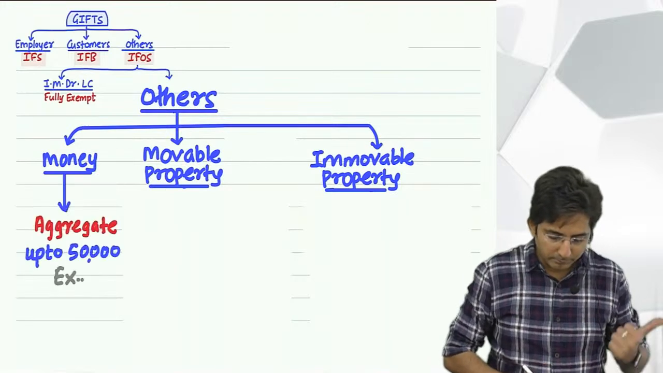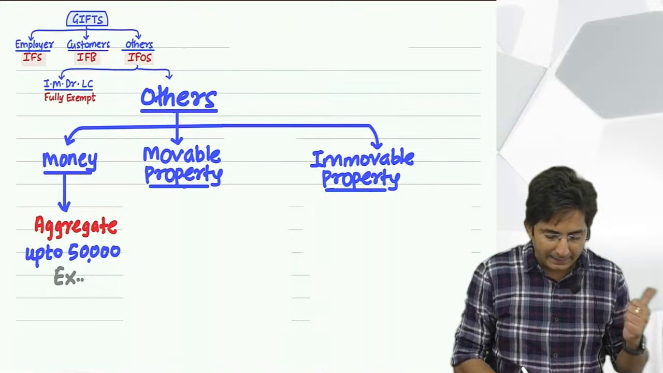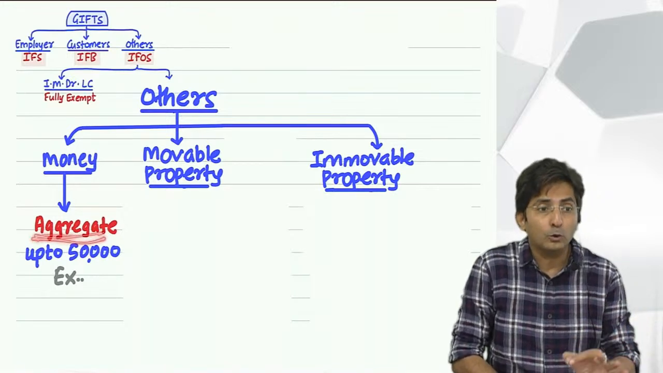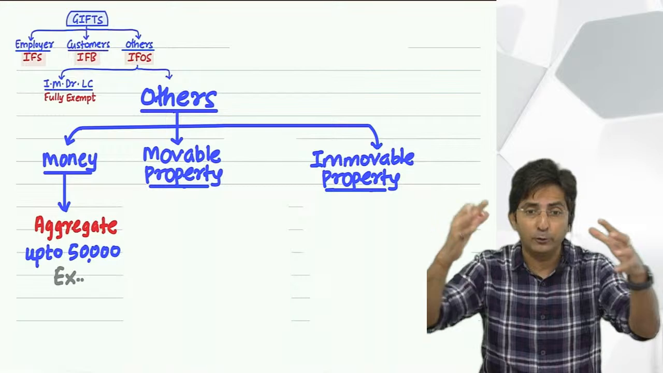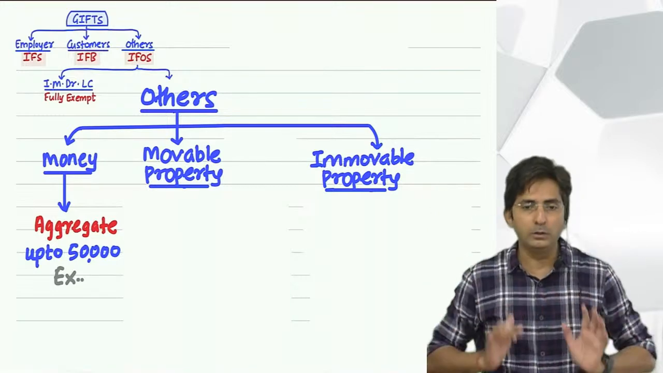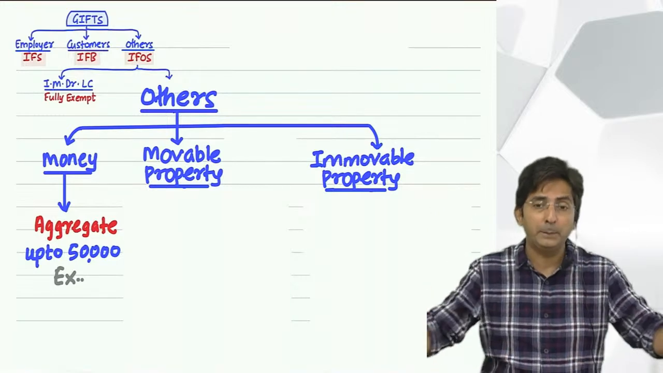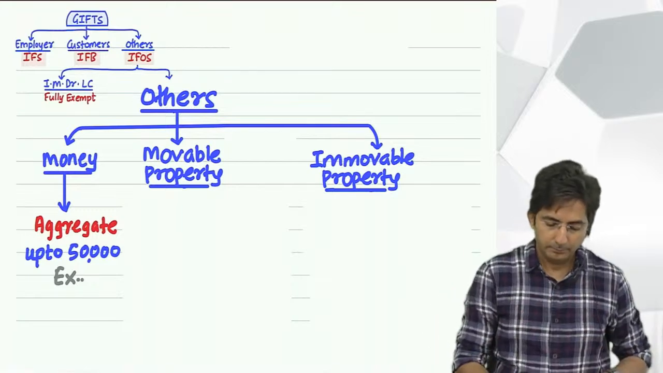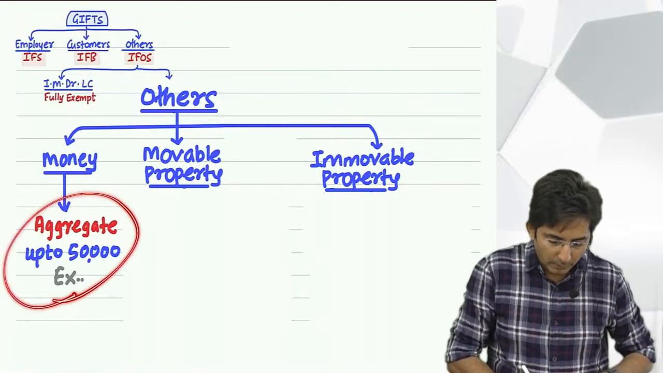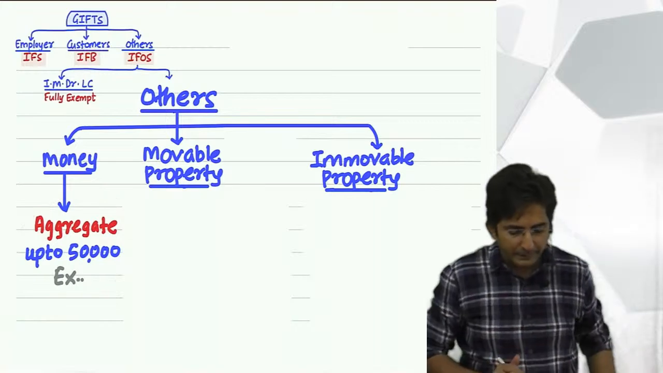So, what is this? Aggregate. Aggregate means you have to total all the people giving you gifts together for the whole year. For the whole year from all the people taken together. Up to 50,000 exempt, above that it will be taxable.